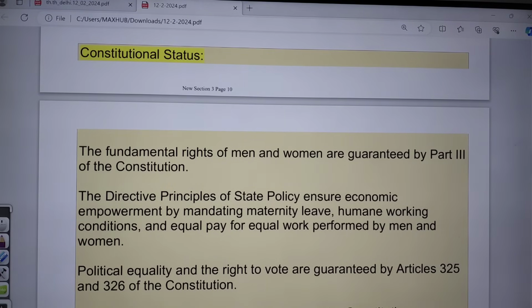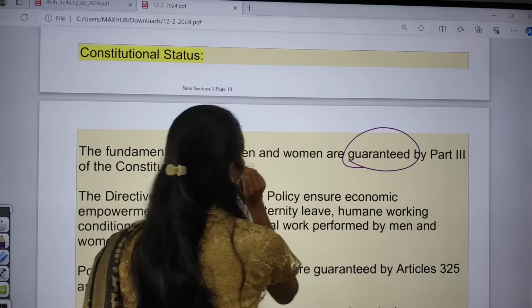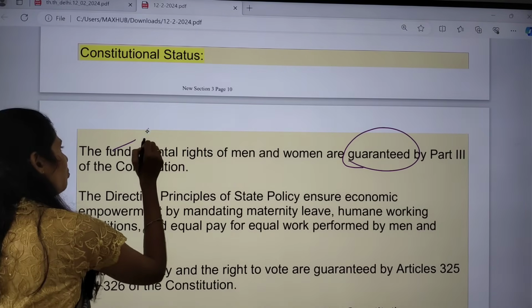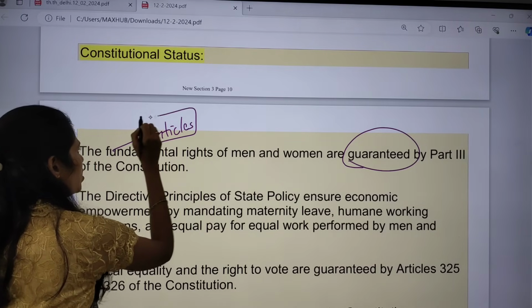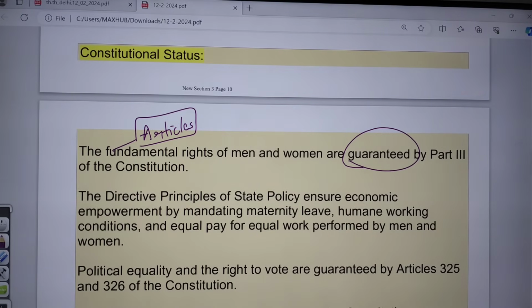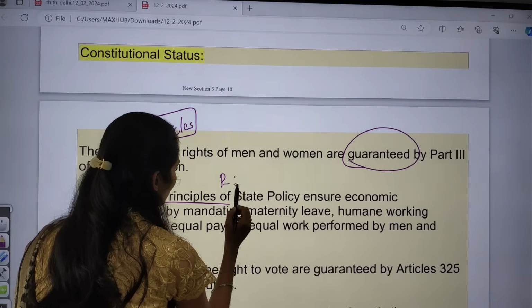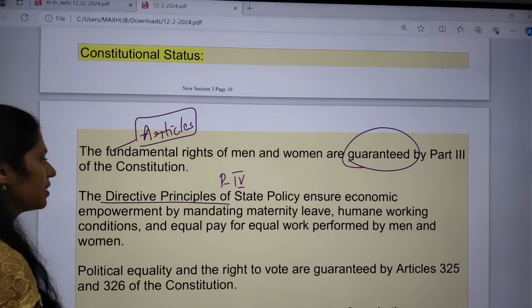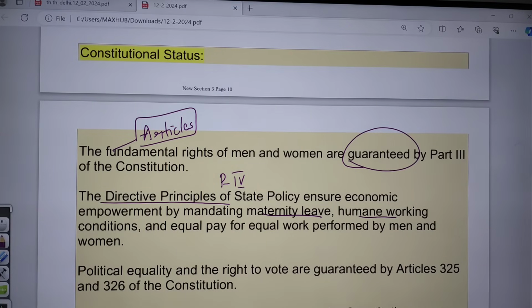Yes, we have fundamental rights of women and men. These fundamental rights are guaranteed in Part 3 of our Indian Constitution. So please let me know which are the articles which talk about fundamental rights. And we have DPSP, which comes under Part 4 of the Indian Constitution, which also talks about mandatory maternity leave, providing humane working conditions, and equal pay for women and men.